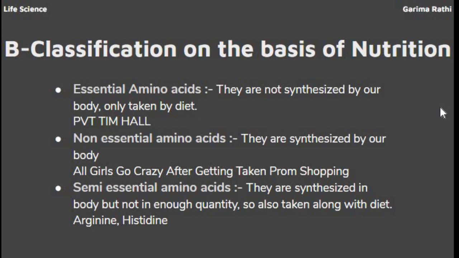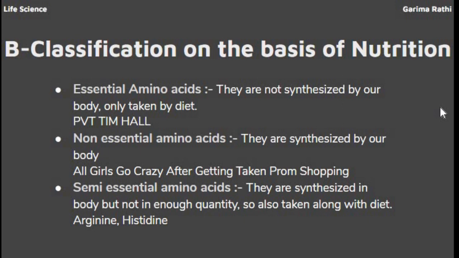Next, amino acids are classified on the basis of nutrition. They are classified in three categories: essential amino acids, non-essential amino acids, and semi-essential amino acids. Essential does not mean whether they are needed or not needed for the body. All 20 amino acids are necessary for synthesis of all the proteins required in our body.